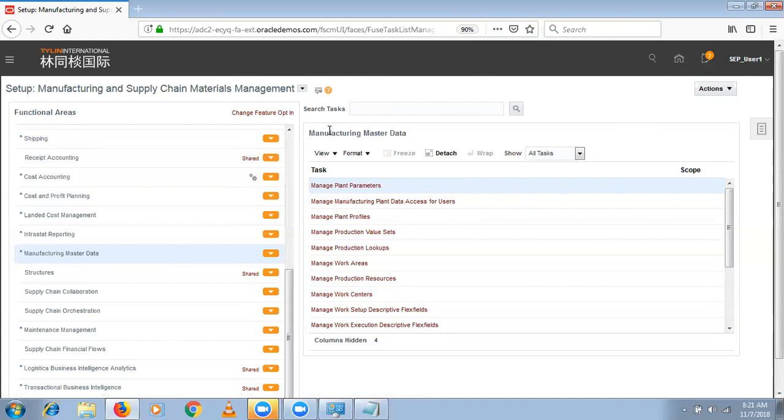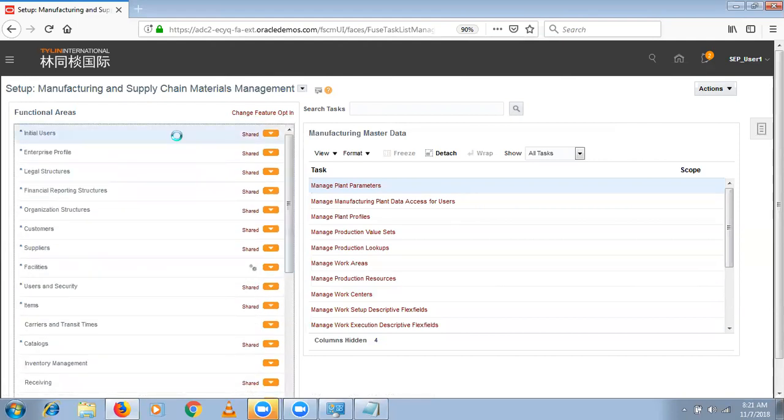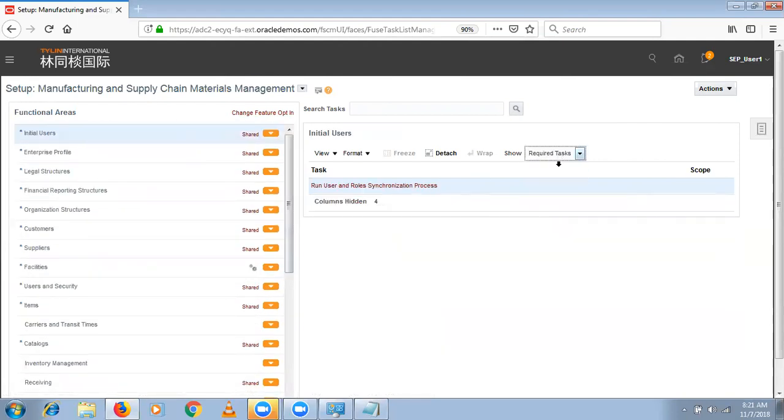Then we have three roles required to assign to our user. So let's go to initial users and select show all tasks.